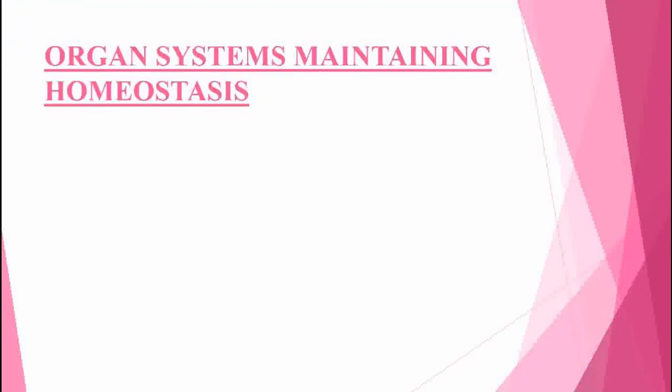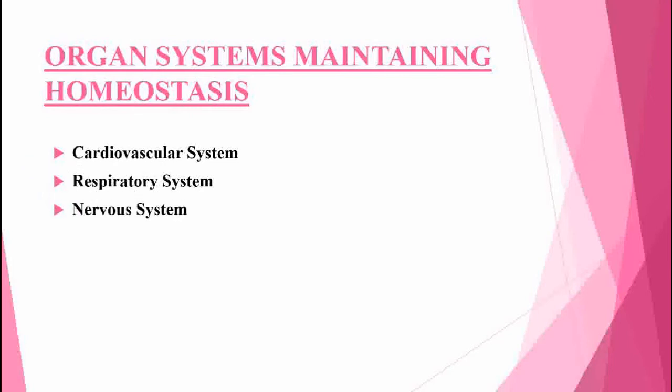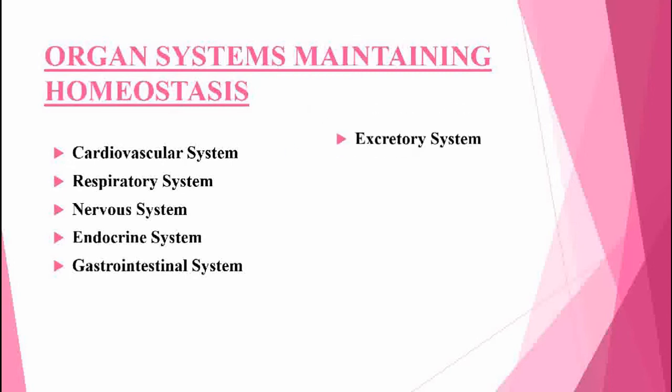Homeostasis is maintained in the body by means of collaboration of various organ systems of the body. These include the cardiovascular system involving the heart and blood vessels, respiratory system involving the lungs, nervous system including both the central as well as peripheral nervous systems involving the nerves that supply all regions of body, endocrine system involving glands that take part in homeostasis by producing hormones, gastrointestinal system involving the organs of alimentary canal, particularly liver,